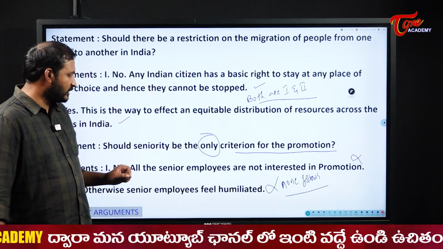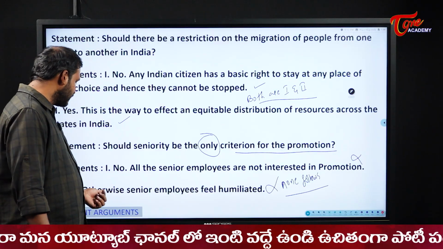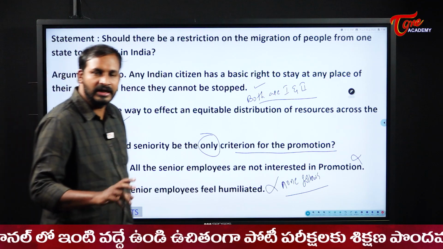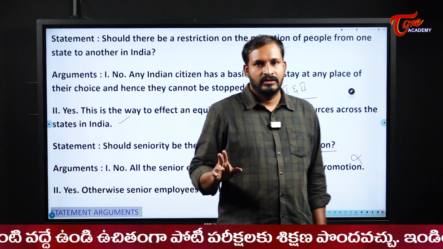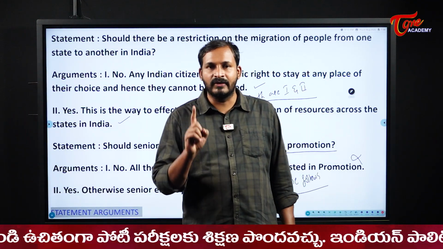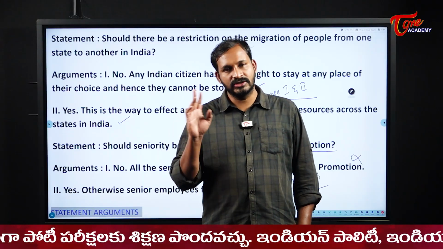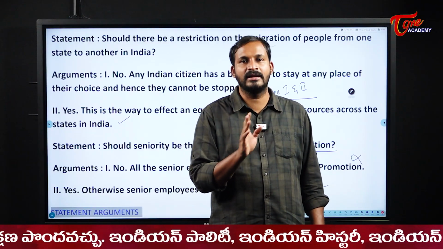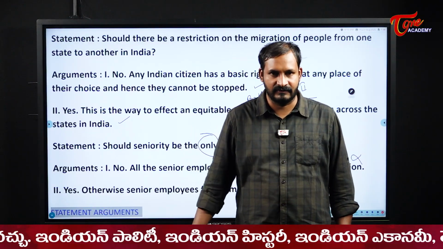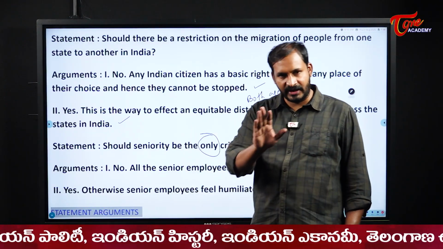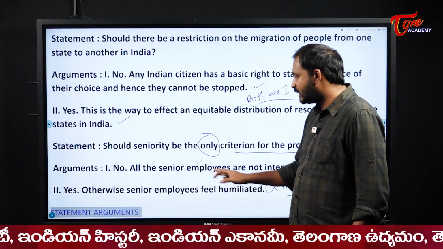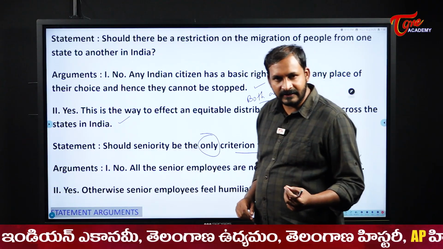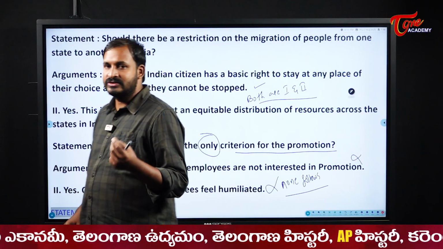What happens is usually students, by seeing no and yes, if this is no, they will mark this as true. There is no rule that you should tell yes or no. Remember this one. Only one you should not choose. You can choose 2 or you can eliminate even 2 based on how strongly they are giving their explanation for that one. Here, no, they said okay fine, but how strongly are all the senior employees not interested in promotion? Is that a perfect one? Is that not the perfect one?